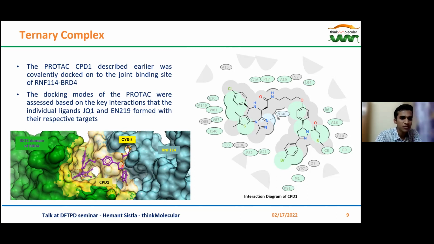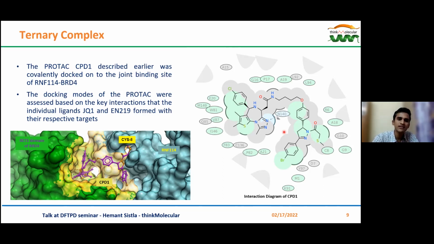As you can see in this picture, this is compound 1, and this is the EN219 part of the PROTAC, and this is the JQ1 part of the PROTAC. This binds to our E3 ligase RNF114, and this is the part which binds to the BET1 domain of BRD4. And this is the linker which joins the two ligands and completes our PROTAC.